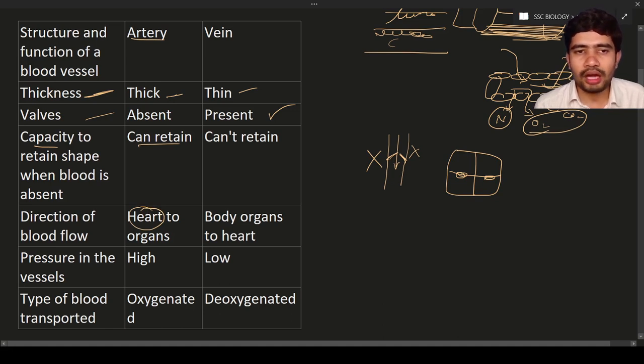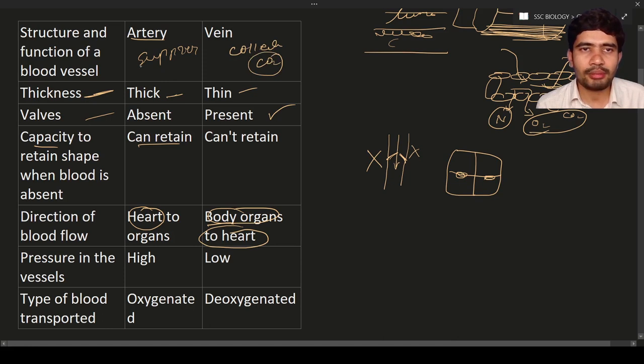From the heart to the body parts, the arteries transport blood from the heart to the organs. But the veins carry deoxygenated blood from the body organs to the heart. It means arteries are the suppliers, veins are the collectors. Veins collect deoxygenated blood, like carbon dioxide-rich blood, while arteries supply oxygenated blood. So this is the importance of arteries and veins.